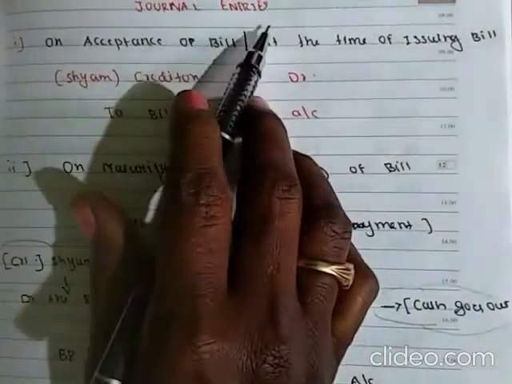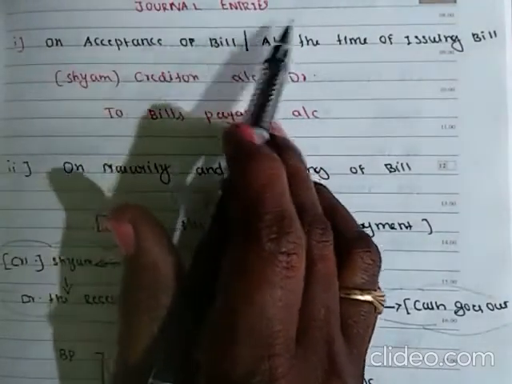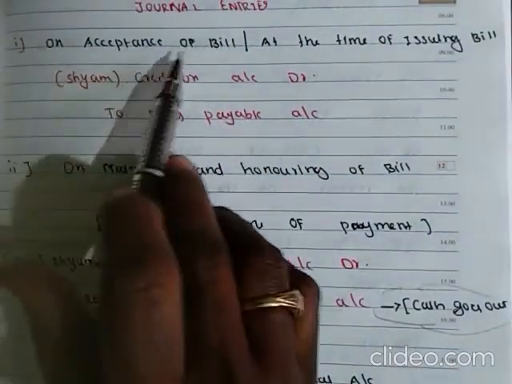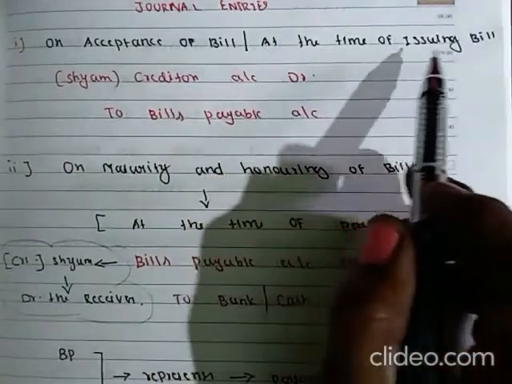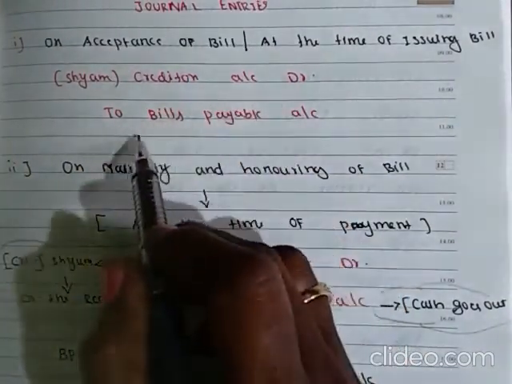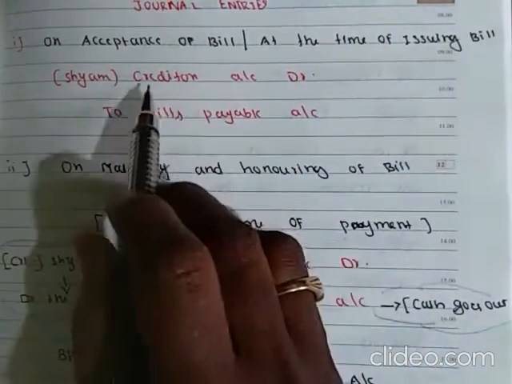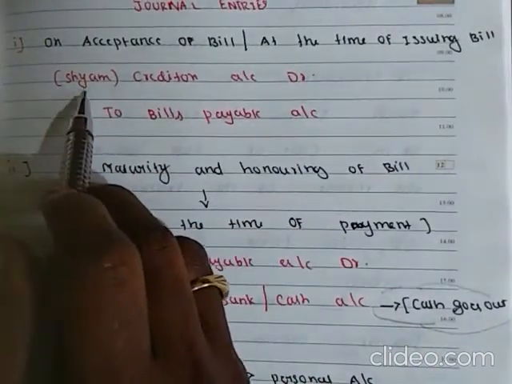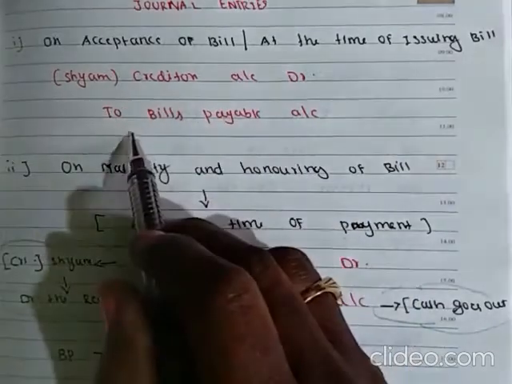Journal entries for bills payable on acceptance of the bill, that is, at the time of issuing the bill: creditors account debited to bills payable account. So here the creditor is Shyam. So Shyam account debited to bills payable.